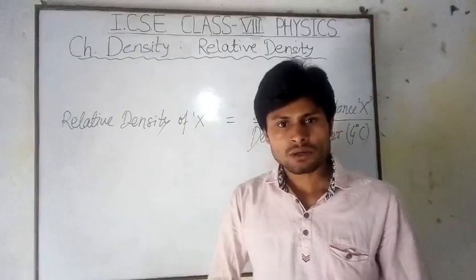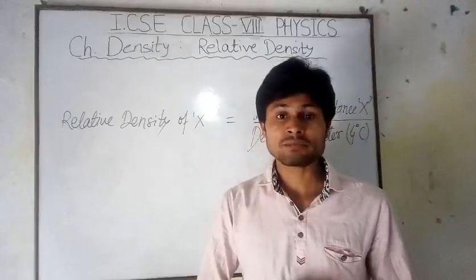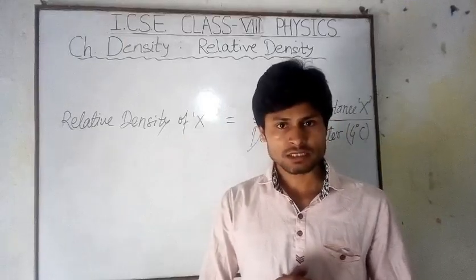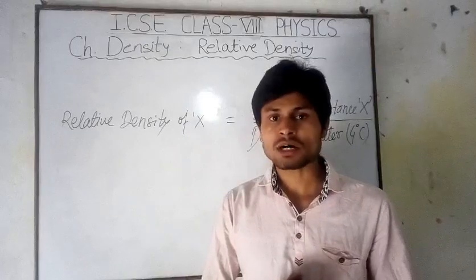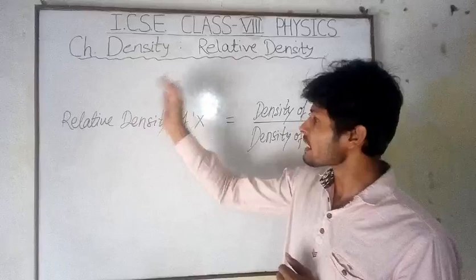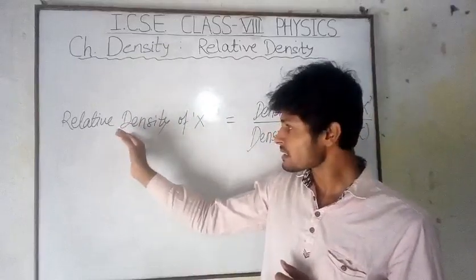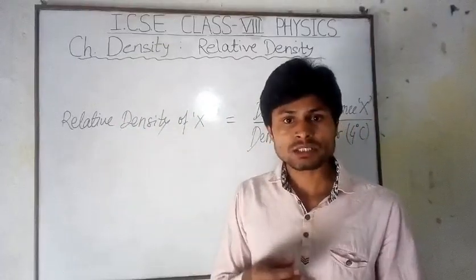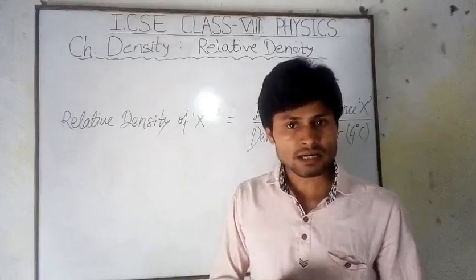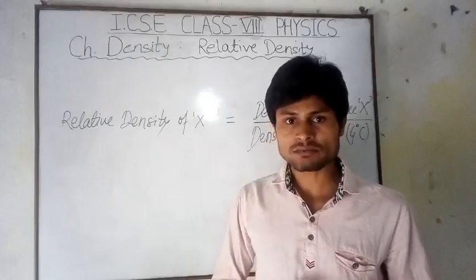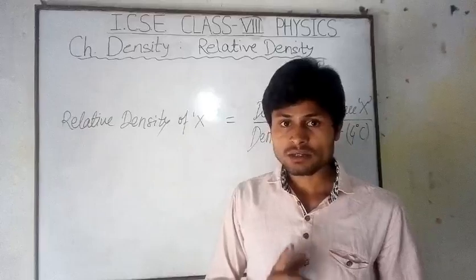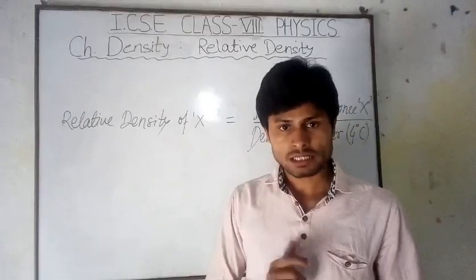Students, we all know that different matters have different densities, and to compare the densities of different matter, we introduce a new term, that is relative density. Relative density is actually a ratio of the density of a matter or a substance to that of a standard substance. What is the standard substance here? Here the standard substance is water, at the temperature 4 degrees Celsius.